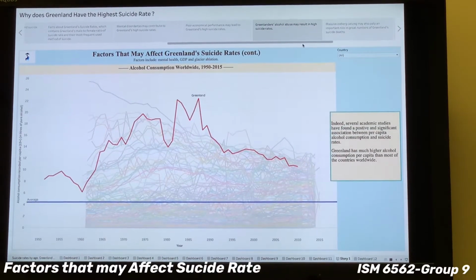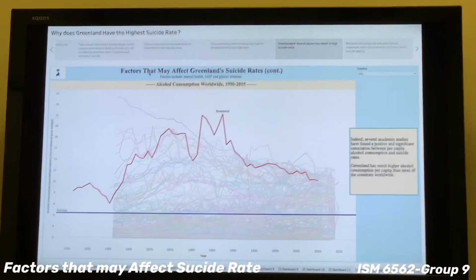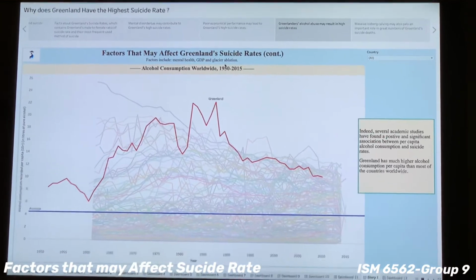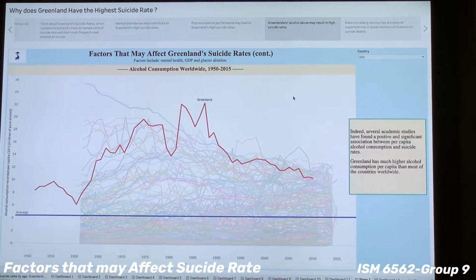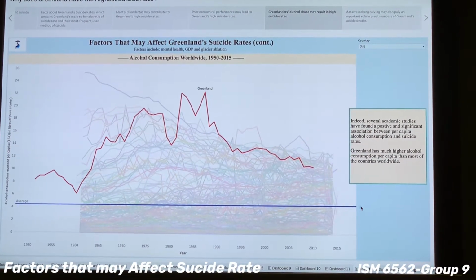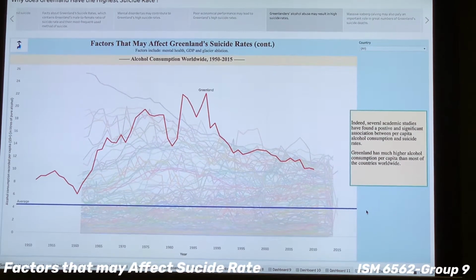And we're moving to the third factor. This line chart shows the alcohol consumption of different countries from 1950 to 2015. The design process is also similar to the previous one. As you can see, the red line is Greenland and the blue one is the average line of the world.